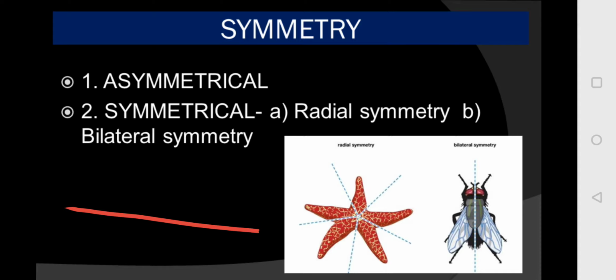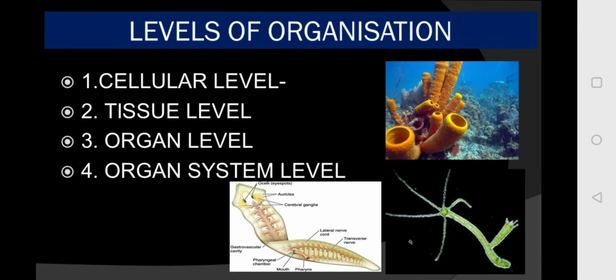You will find this in poriferans, the sponges. The larva of sponges has radial symmetry, but as they mature, they are asymmetrical.